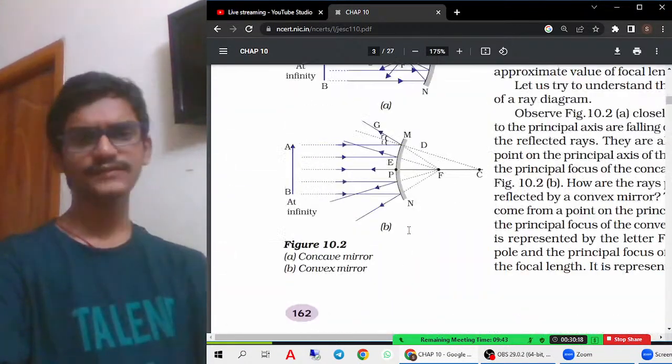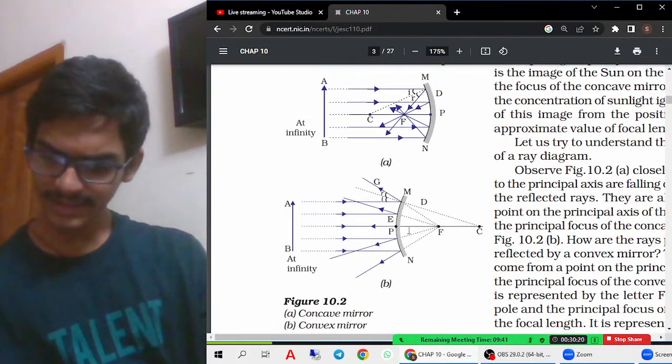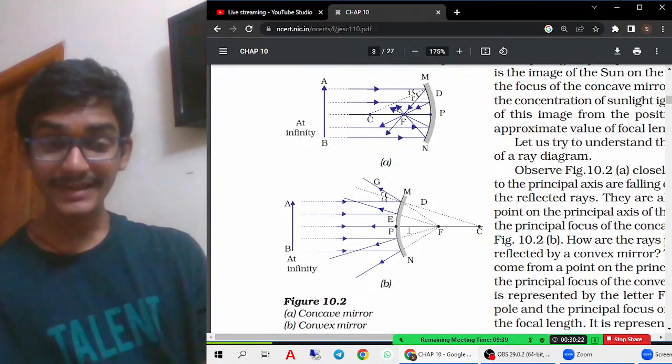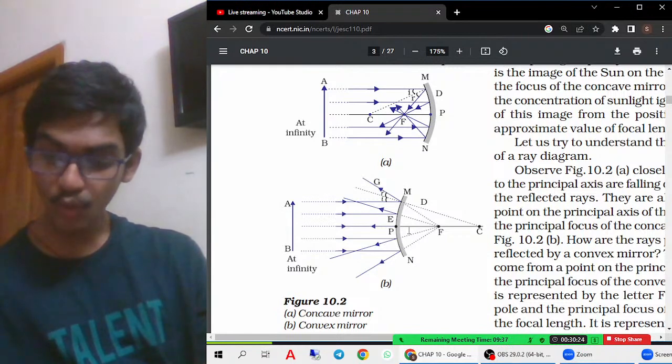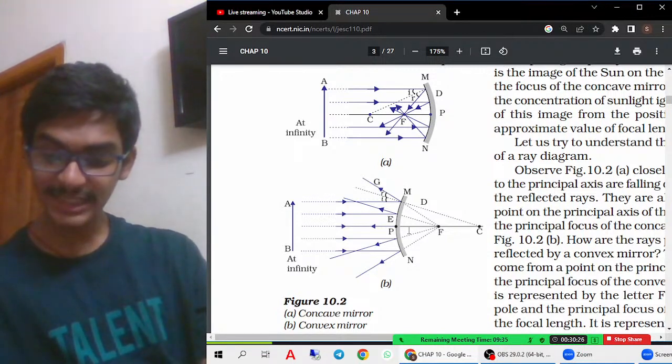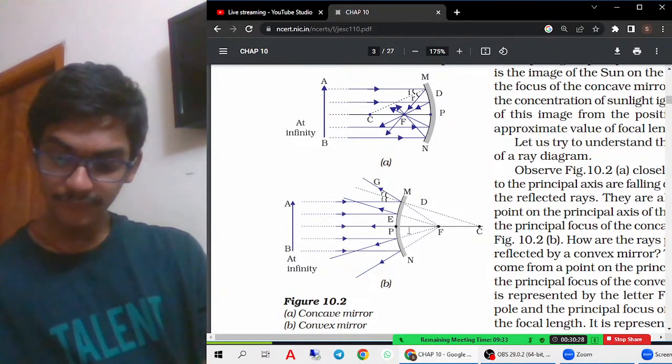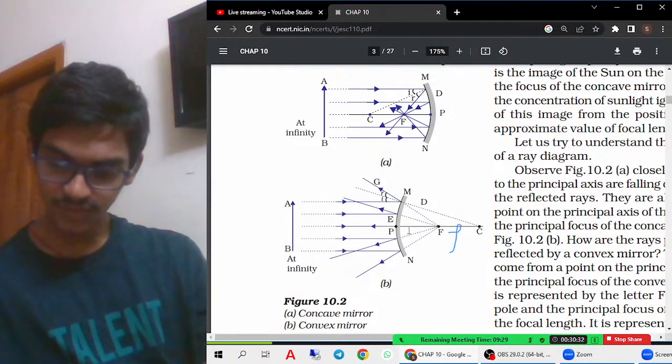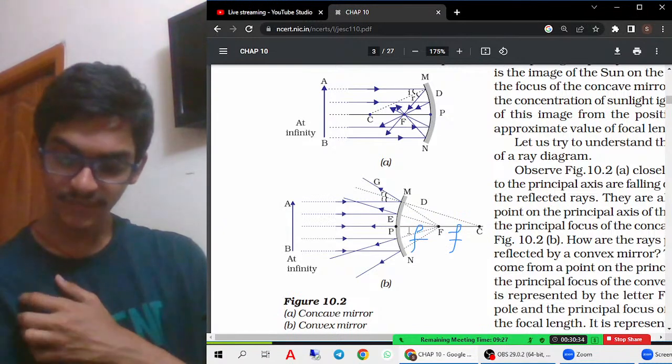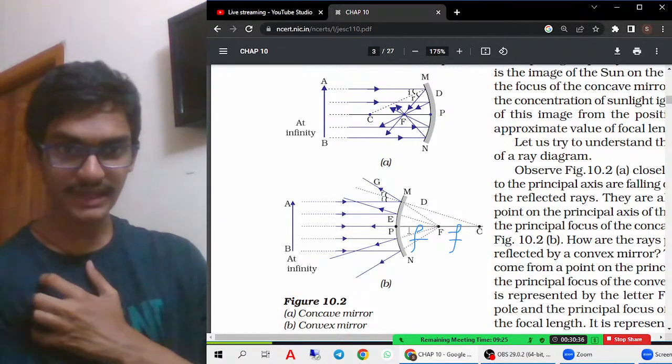So what is actually this focal length? Now you got an understanding, right, what is actually the focus? The distance between the pole and the focus, or the distance between the focus and the center of curvature, is considered to be f. So f.